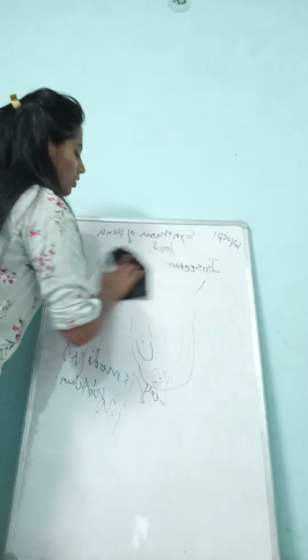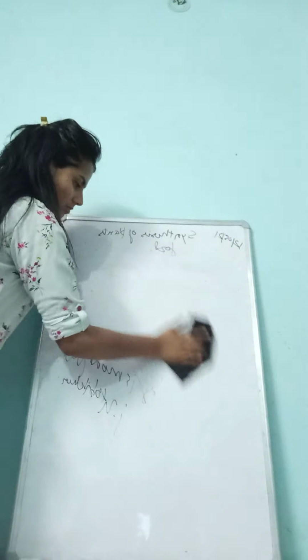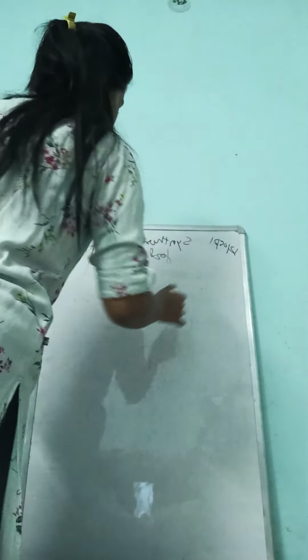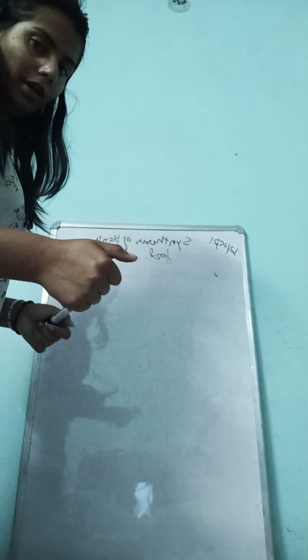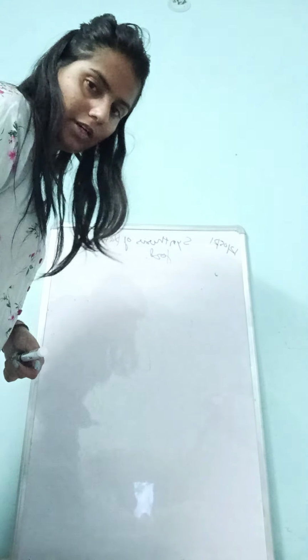So now next is the other mode of nutrition. You have seen some mushrooms growing, and after some days the mushroom tends to decay, or they have some fungus over them.